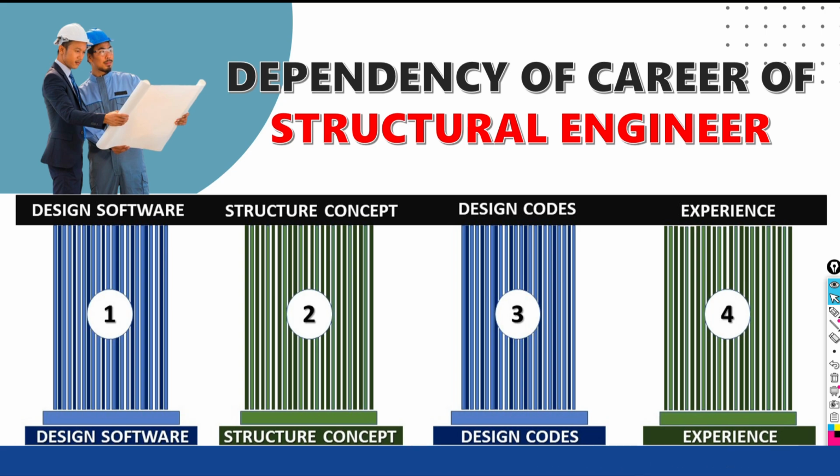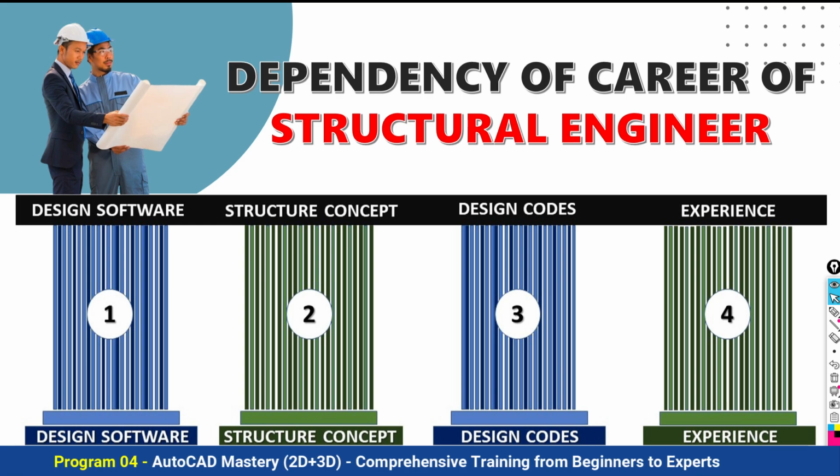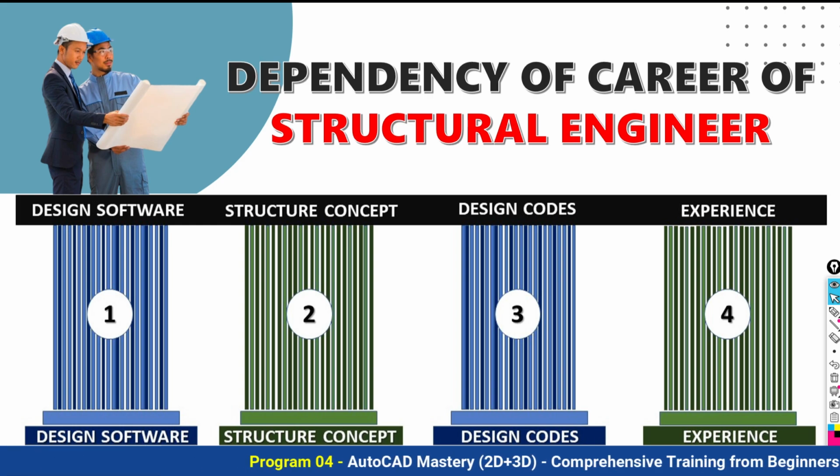Now, if you want to become a professional structural engineer, we need to understand what the career of any structural engineer depends on, on what pillars the career of a structural engineer stands. So basically there are four important things that control the career of any structural engineer, and amongst them the very first, as per the current scenario, is the knowledge and command over the design software. If you are going to look for a job and ask any consultant or any MNC, they first ask the question: how many software do you know?